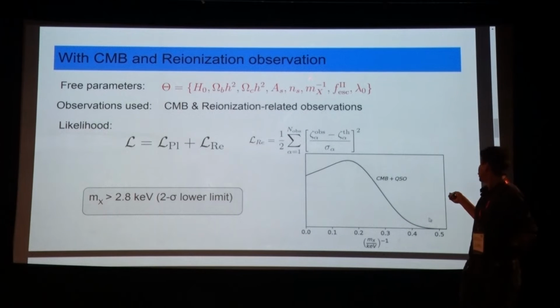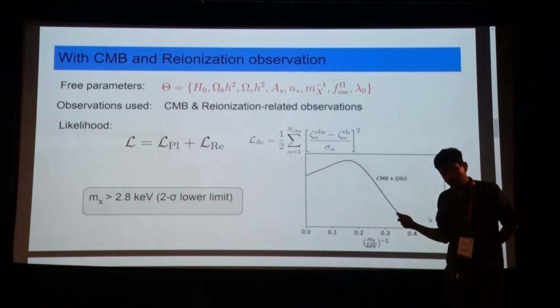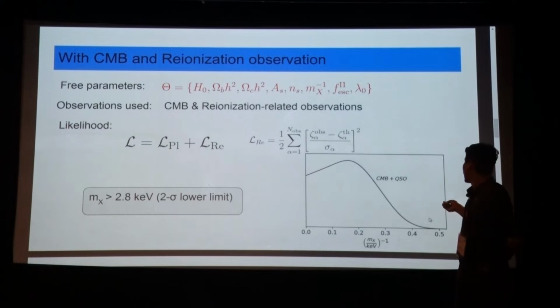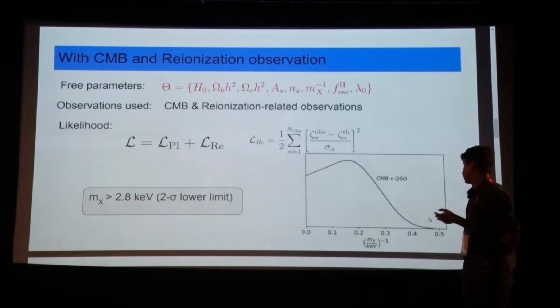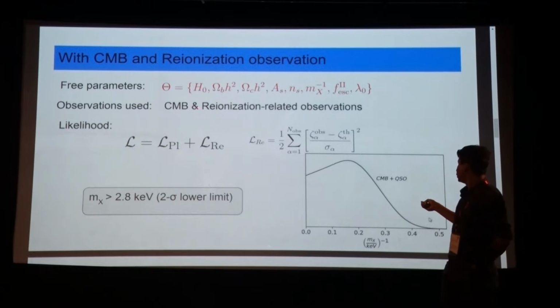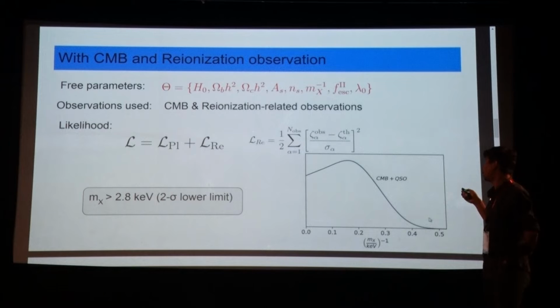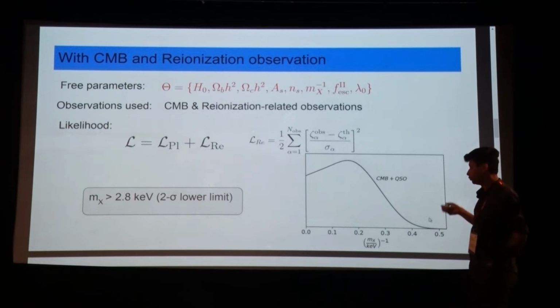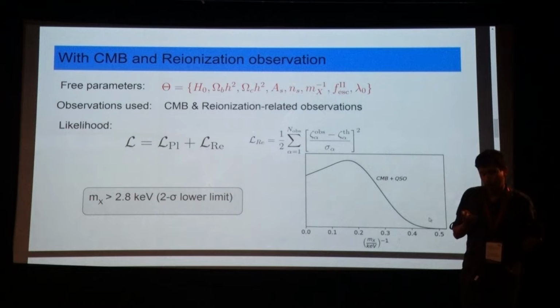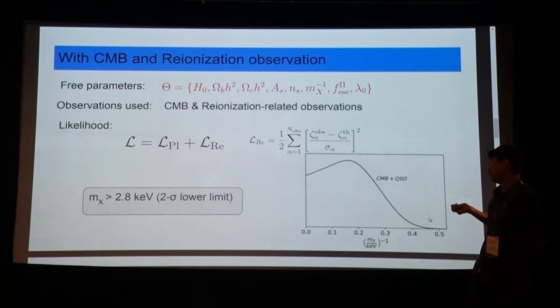And then on top of that, there would be some free parameters that will come from our reionization model. One is the lambda 0, which is basically related to the mean free path of the photon. And then there would be the escape fraction coming from stars. Okay. And of course, there would be two observations used. One is the angular power spectrum of the CMB, and there would be reionization related observations, for example, Lyman limit data or the gamma pi data, photoionization rate data.